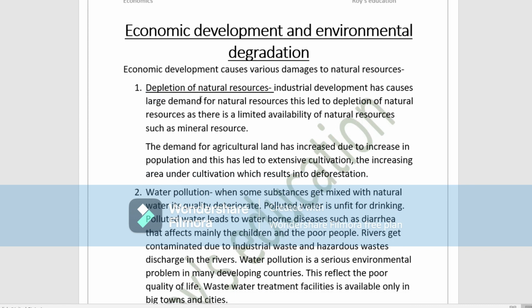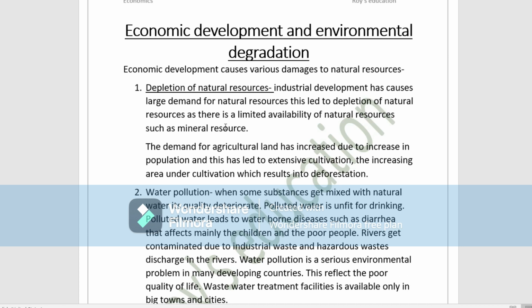First, you see the depletion of natural resources. Industrial development has caused a large demand for natural resources, and this has led to the depletion of the natural resources. Why? Because there is a limited availability of natural resources, such as mineral resources. Now here we can see that there is industrial development.